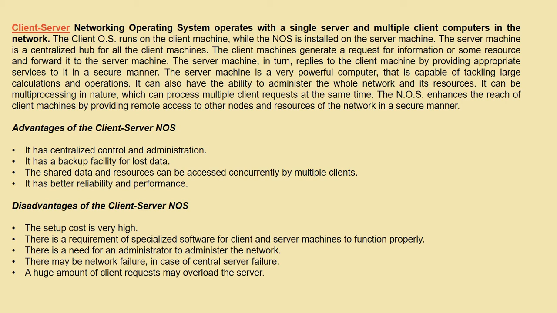The client machine generates a request for information or some resources and forwards it to the server machine. That means every client machine has the right to generate a request for information or resources and forward it to the server machine. The server machine in turn replies to the client machine by providing appropriate services in a secure manner, depending upon the client's request.